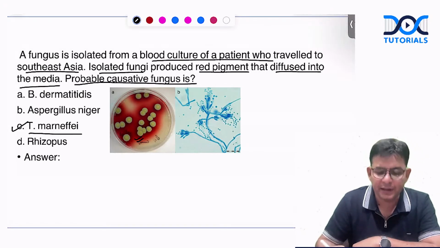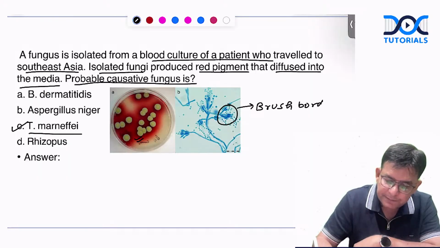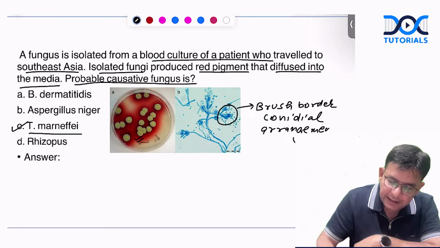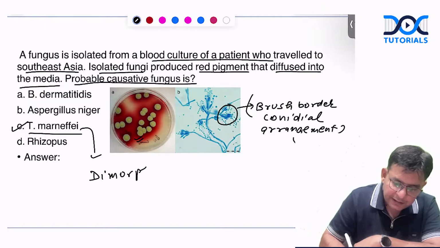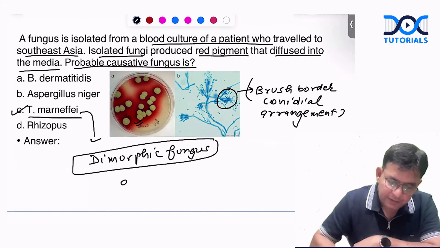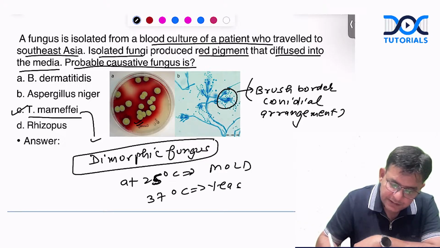It has a red pigment, and this is termed as brush border conidial arrangement. And Talaromyces marneffei is a sort of dimorphic fungus. What is a dimorphic fungus? At 25 it is mold. I told you, 25 karat gold is mold. At 37 it is yeast.